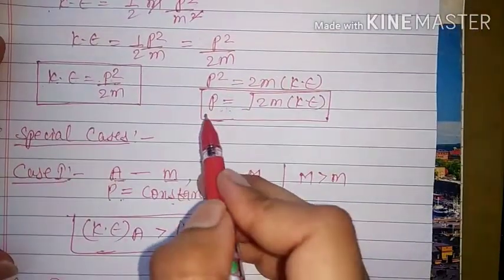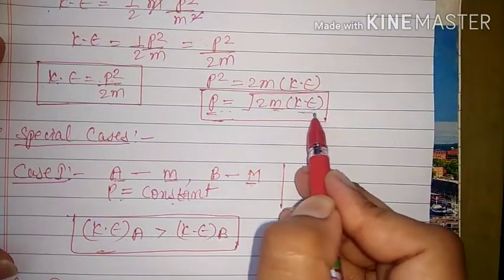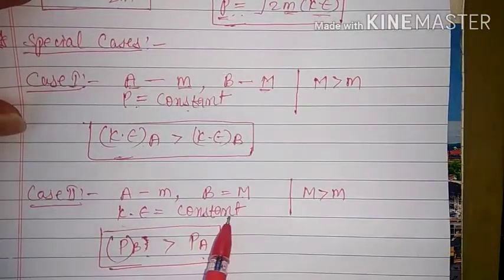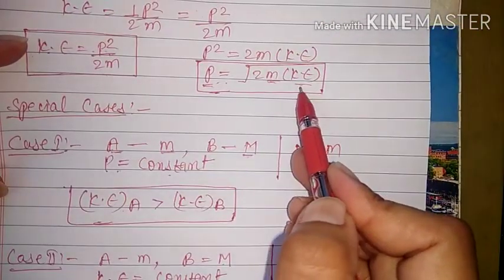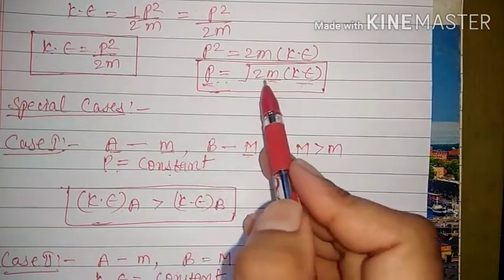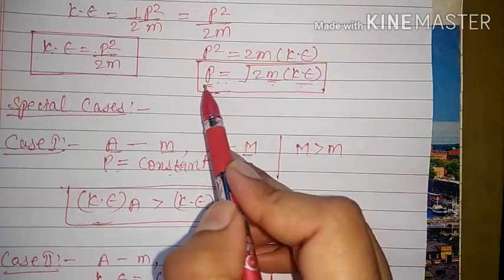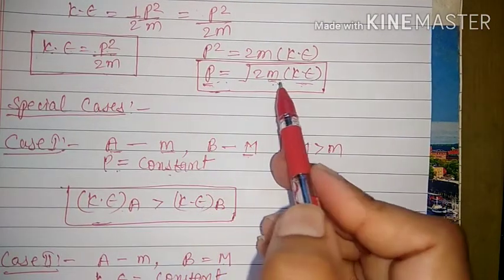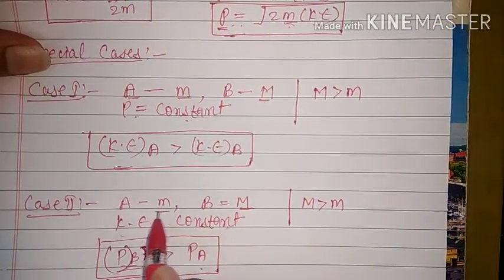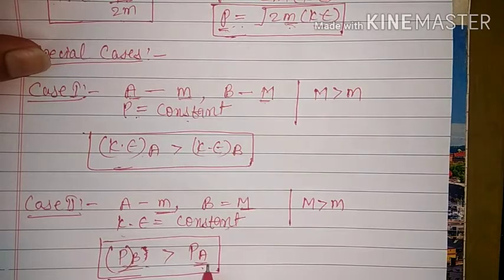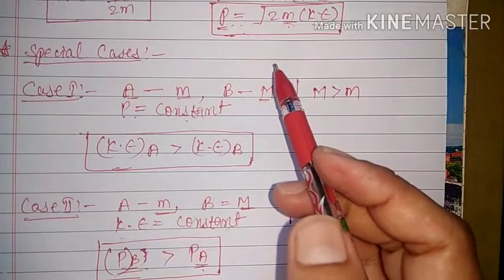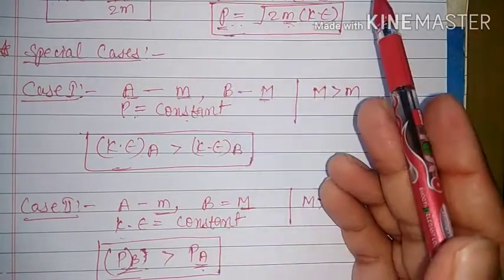Linear momentum again depends on two things, one is kinetic energy and one is mass. Here you are saying that kinetic energy is constant, that means you are not changing kinetic energy. That means ultimately the linear momentum depends on mass, and that is also directly. That means linear momentum is directly proportional to root m. If the mass of the body is more, then the linear momentum will be more. If the mass of the body is less, then the linear momentum will be less. So these are two special cases based on the relation between kinetic energy and linear momentum.